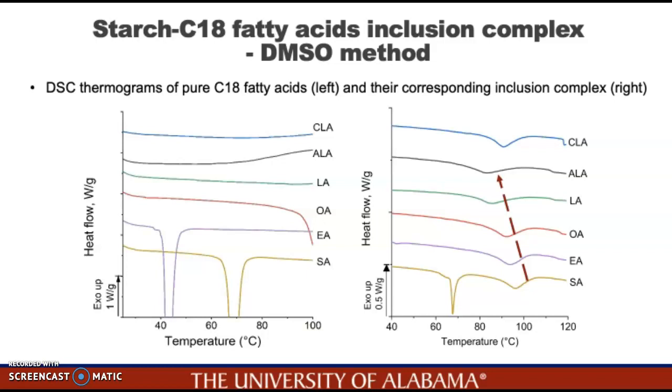Among all the inclusion complexes, starch stearic acid inclusion complex had the highest dissociation temperature, which indicates the highest thermal stability. And from the figure, we can see that the thermal stability decreased with increased degree of unsaturation. In addition, although oleic acid and elaidic acid both contain the same unsaturation degree, the trans structure of elaidic acid increased its thermal stability compared to the cis structure of oleic acid.